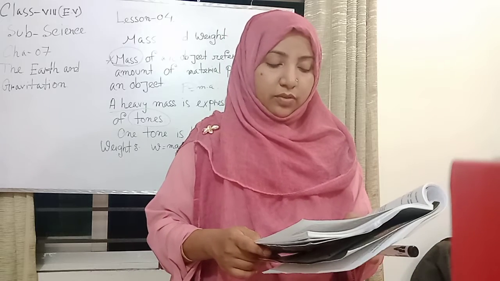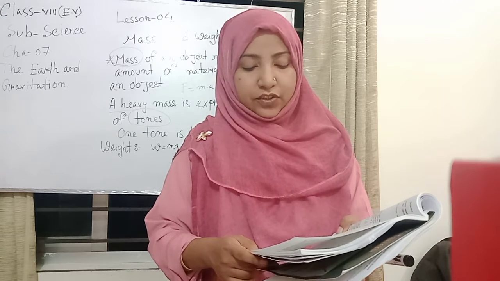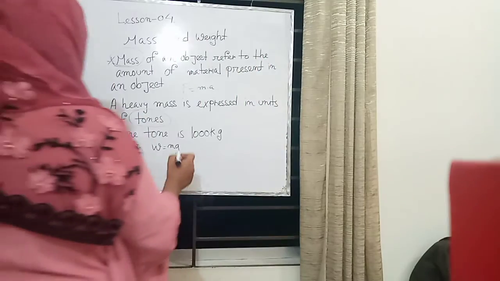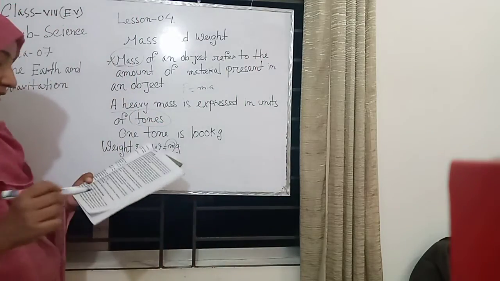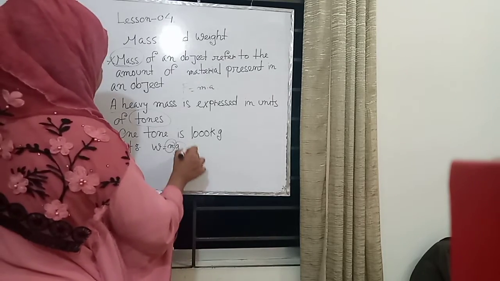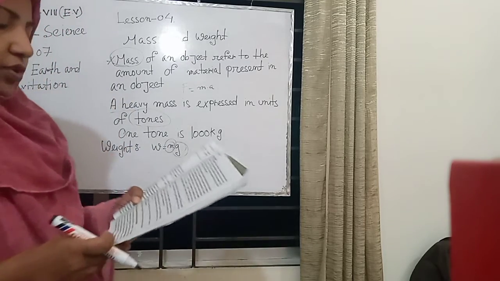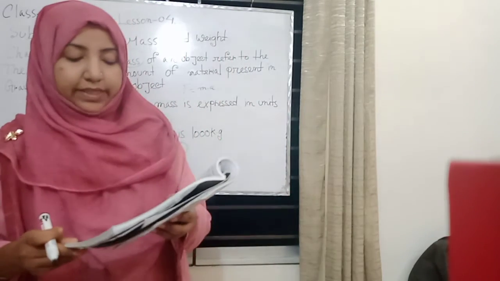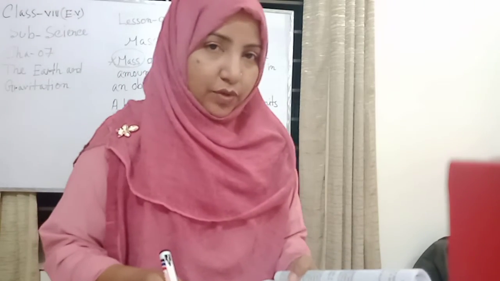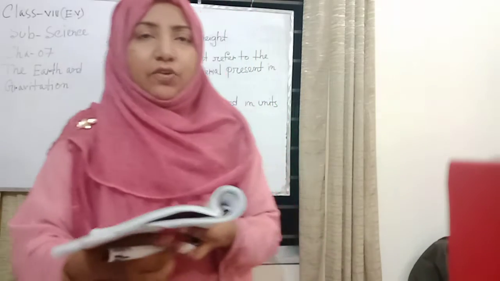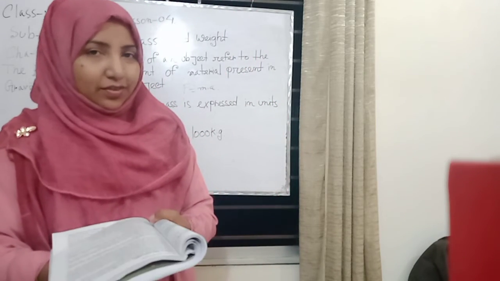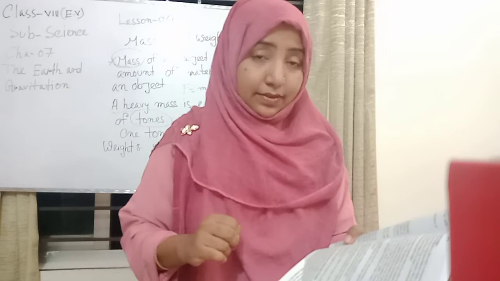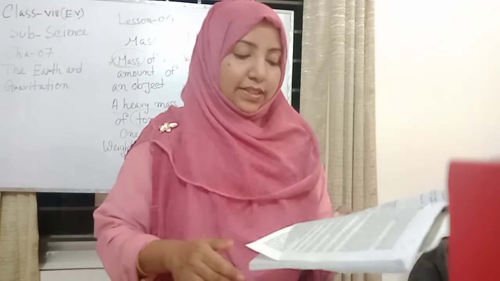If the mass of an object is m and the acceleration due to gravity at a place is g, then the weight of the object is W equals m times g. The unit of weight is Newton. Please everyone underline this: the unit of weight is Newton.